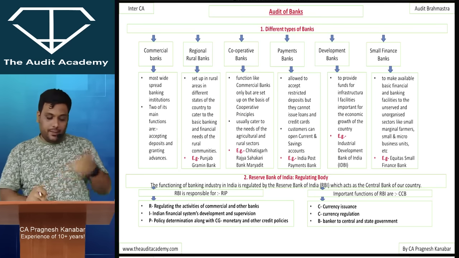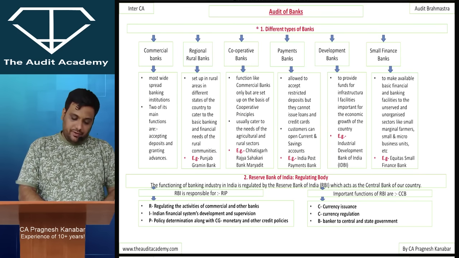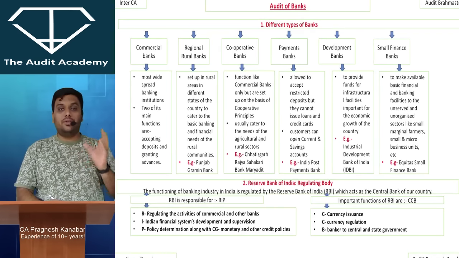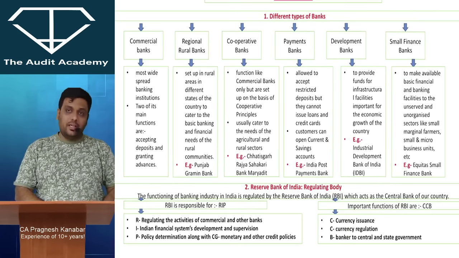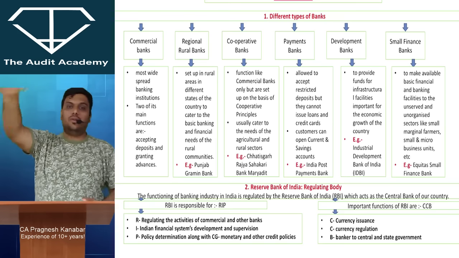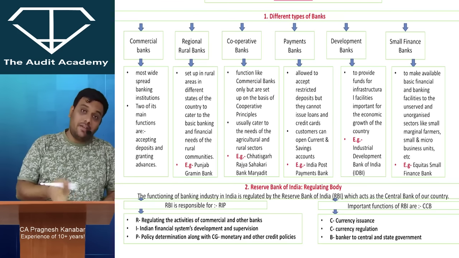Now, in audit of banks, the very first topic is different types of banks. What I'm expecting is some kind of MCQ when it comes to different types of banks. Even if you take a walk of around 5-10 minutes in and around your house, you may end up seeing so many such banks. So how many types of banks have been discussed?